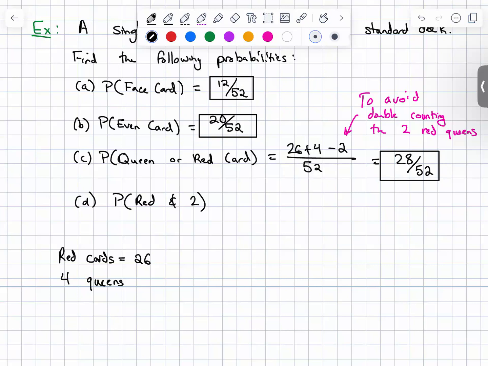So there are 26 red cards total in the deck, but that includes 2 red queens. So if we want to draw a queen or a red card, there's 26 options from the reds. There are 4 queens, but there's a double counting happening here because there are 2 red queens. So we have to take those into account by subtracting them, because we've already accounted for the red queens here and the red queens here. So we're double counting them. We're going to subtract 2 to counterbalance the double counting.